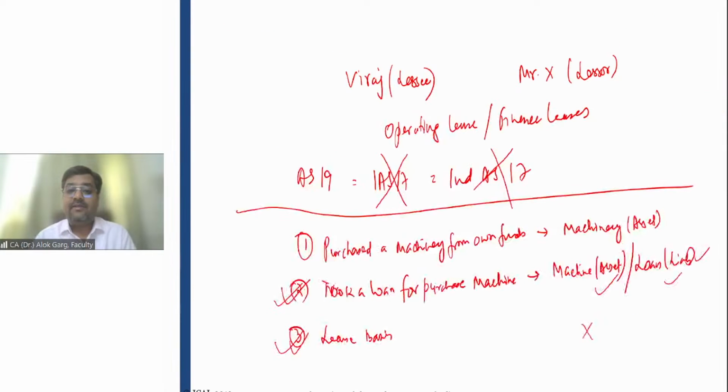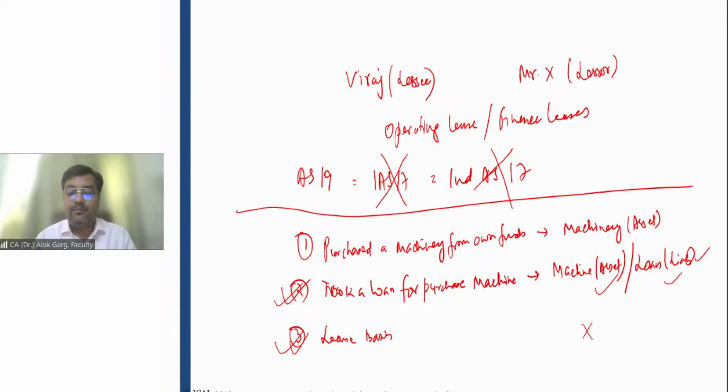So friends, we have discussed that in Ind AS 116, there is no concept of operating lease and finance lease like AS 19 or the earlier version of the leases standard, which is Ind AS 17. From the lessee perspective, there is no classification of operating lease and finance lease.